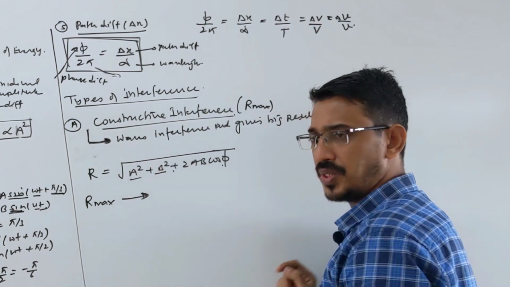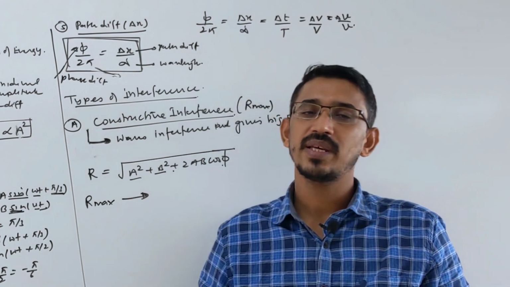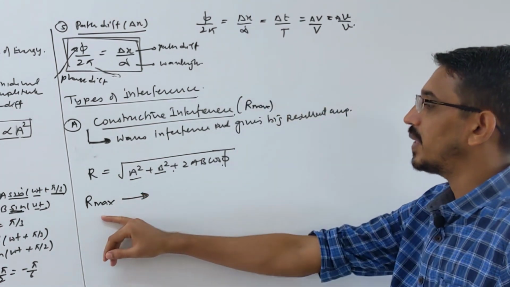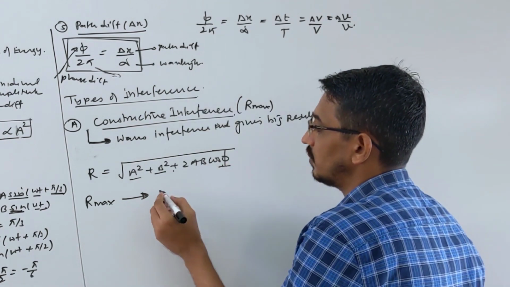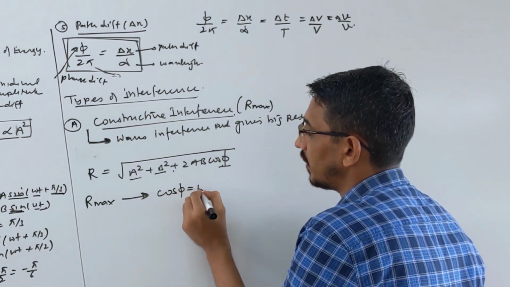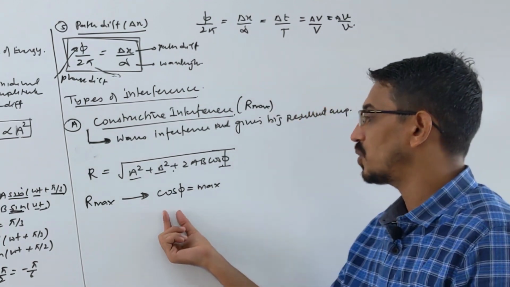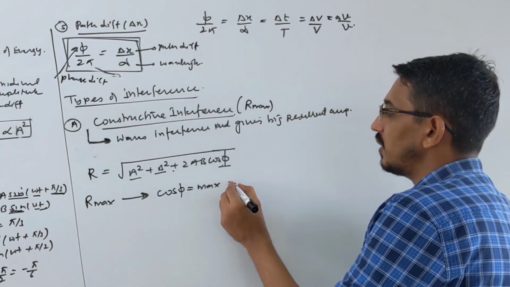A and b are constant, so R max depends directly on this term. For this, your cos phi should be maximum.